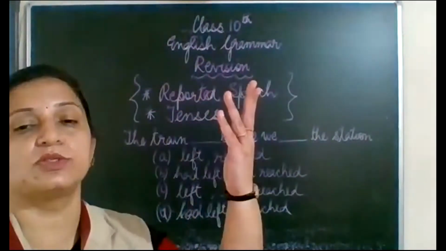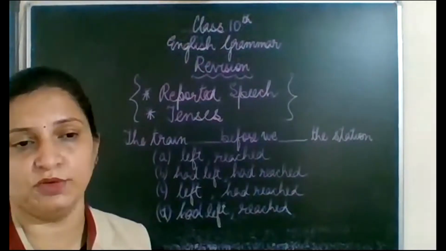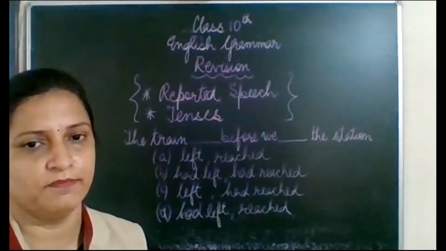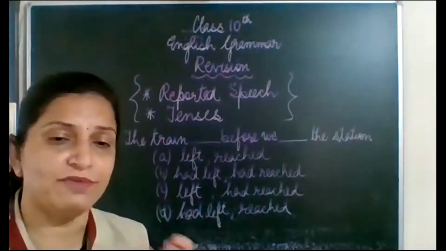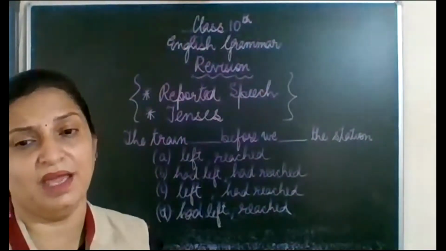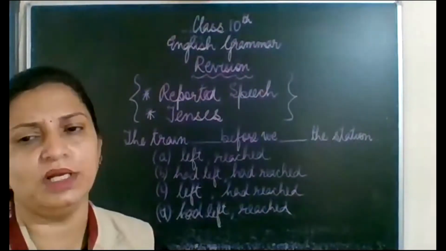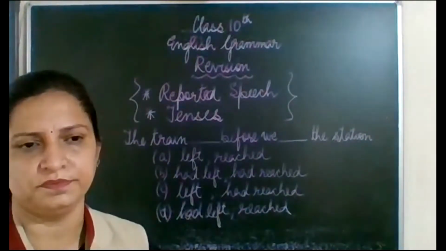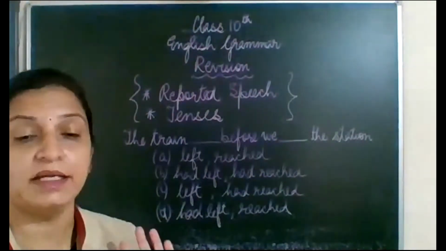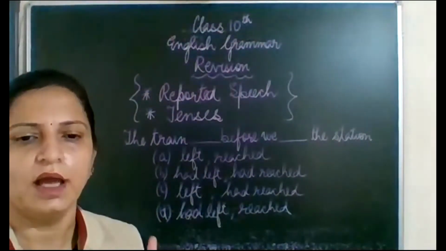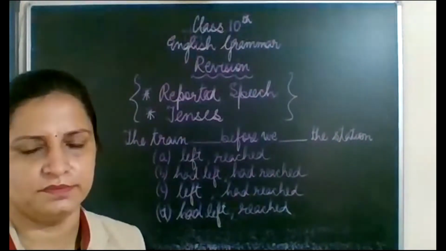Grammar can be either scoring, or it could be losing if you hurry with your answers. So study the grammar well. It is the main conceptual learning of the English language. So according to this statement, the correct answer should be had left, reached.